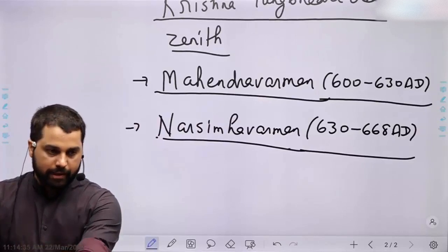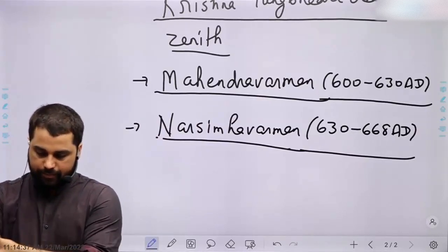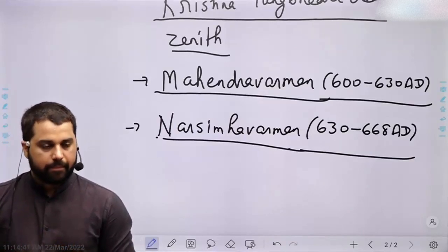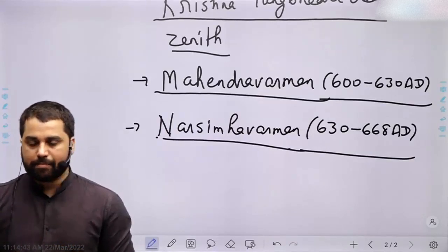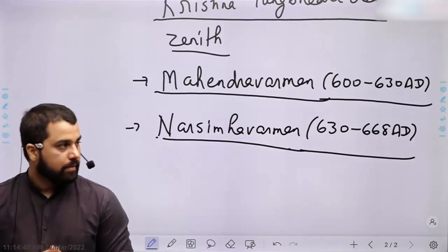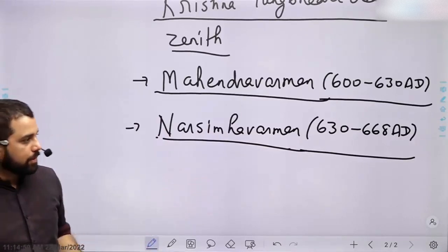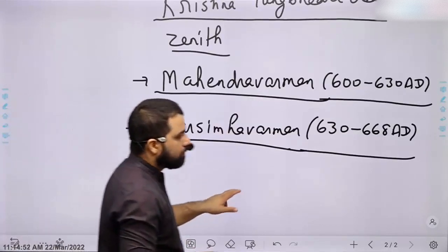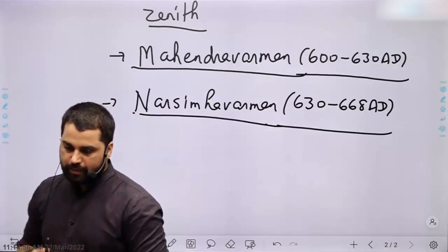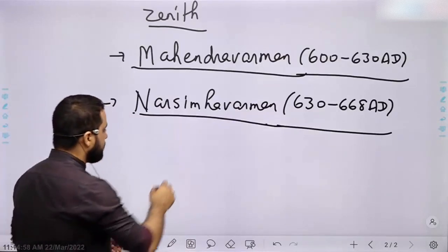He defeated Pulkeshin II, who was killed in the battle in 642 AD.